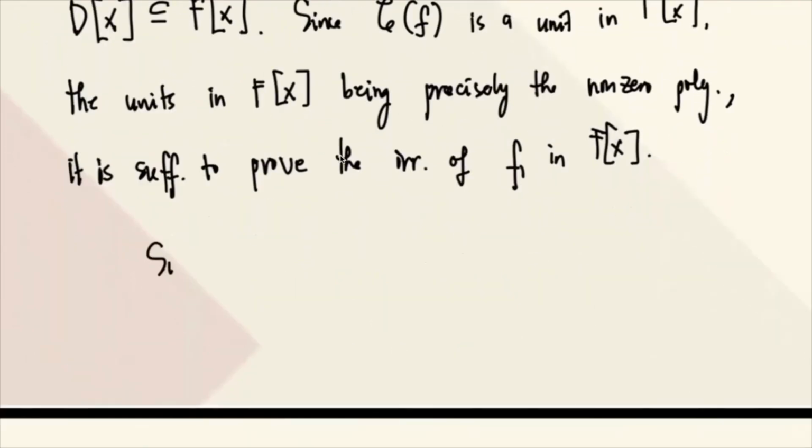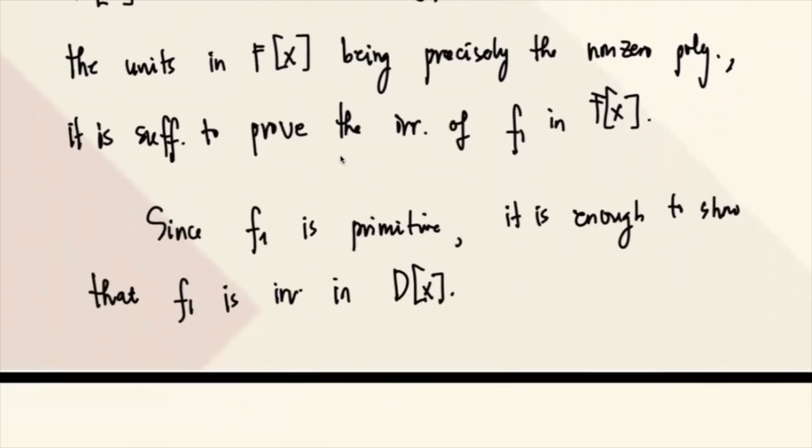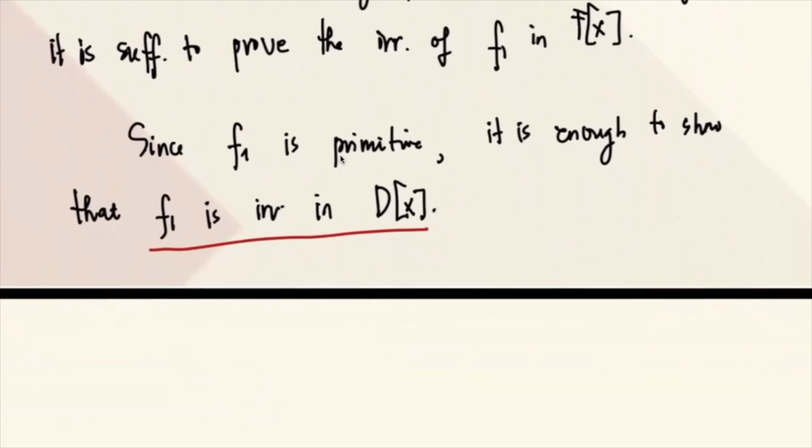Now, since F1 is primitive, we know that F1 is primitive, so it is enough to show, by the previous video, that F1 is irreducible in D[X]. This is what we will show: F1 is irreducible in D[X]. Okay, how to show that?